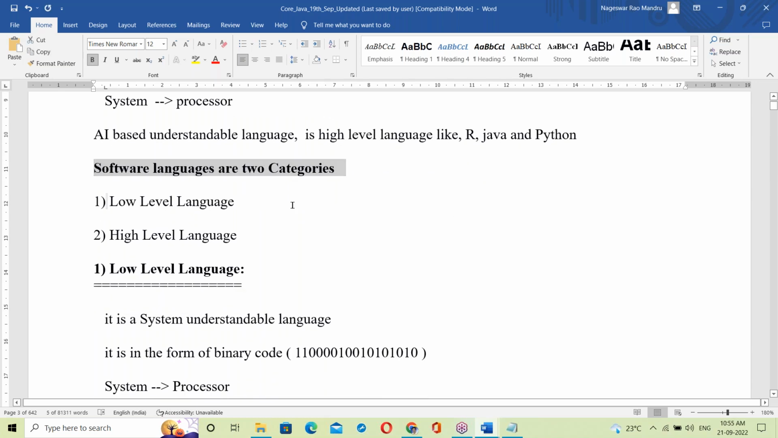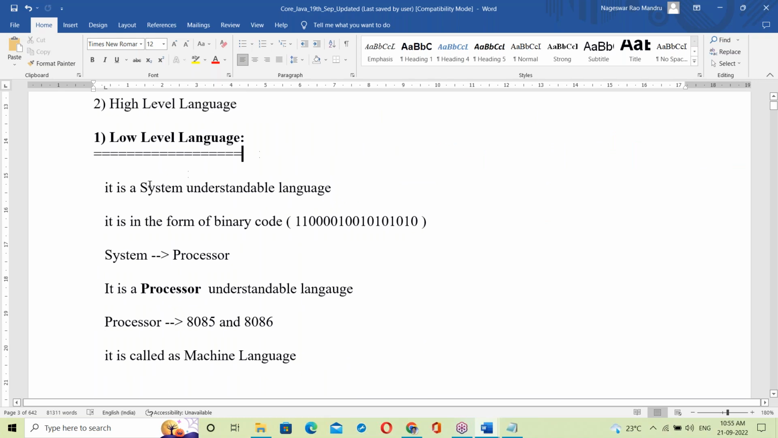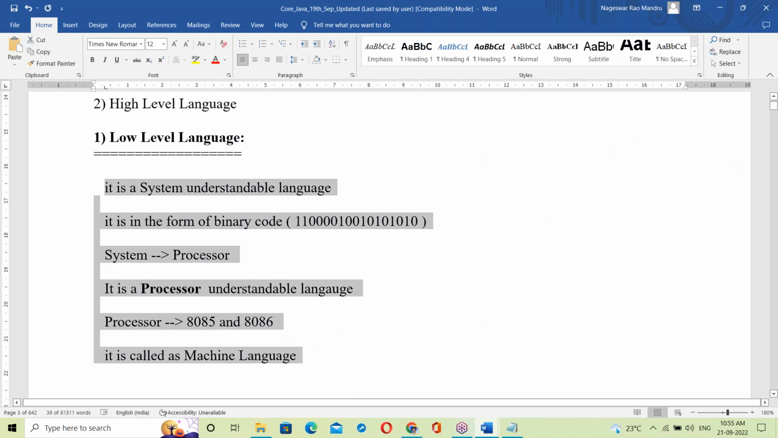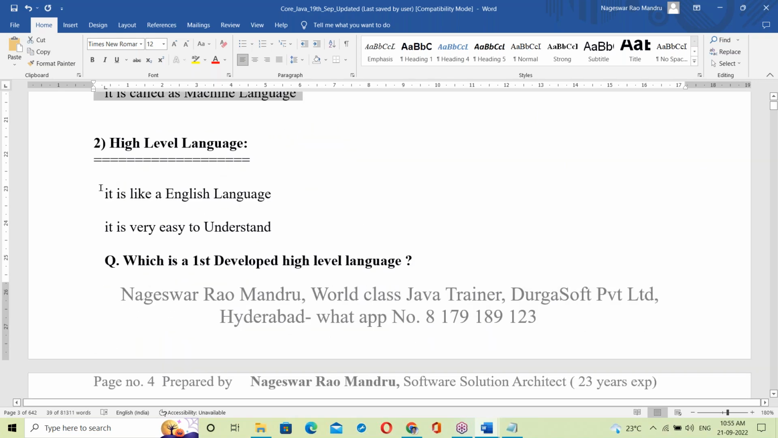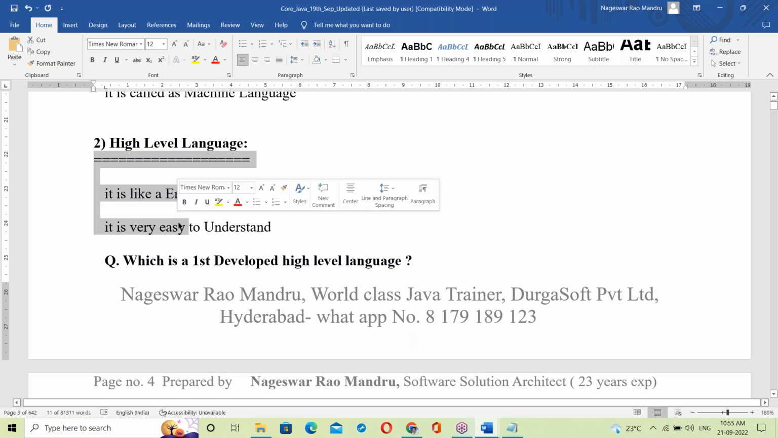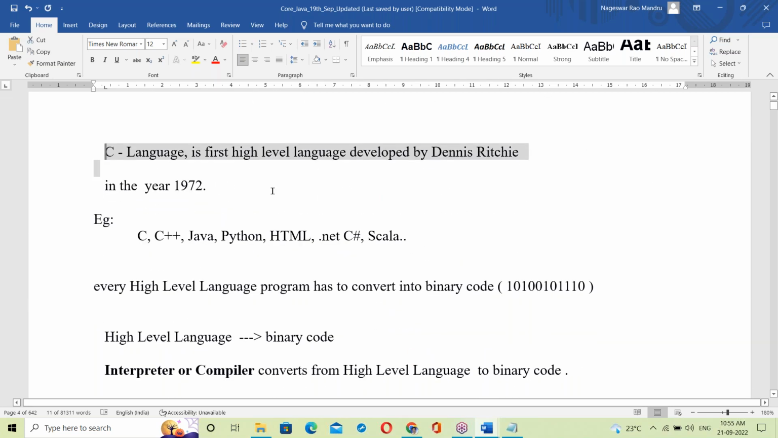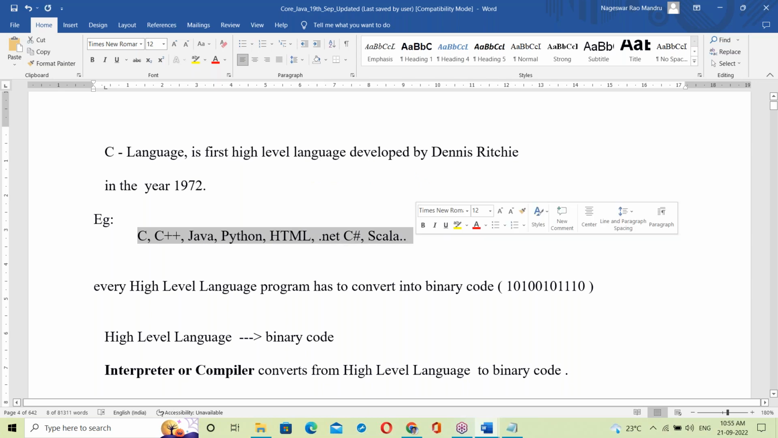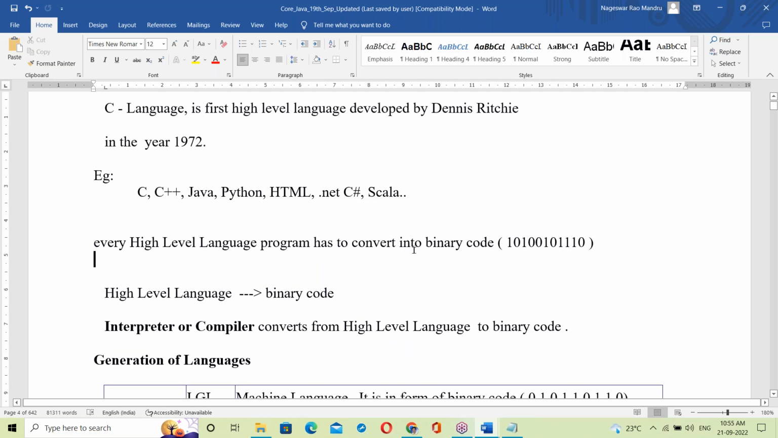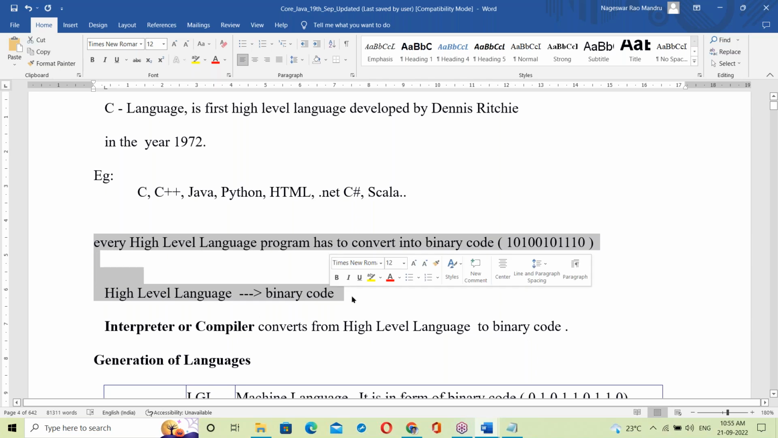Software language has two categories: low level and high level languages. Low level languages are clearly explained here, and next, high level language is clearly explained here. It's the same as what we discussed till now, and it's there in the document. Running notes are not necessary, just follow the document. This document is for you only.